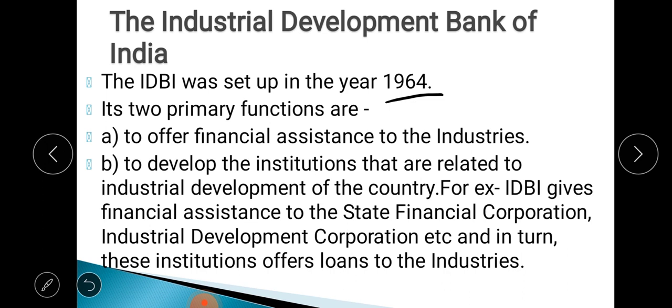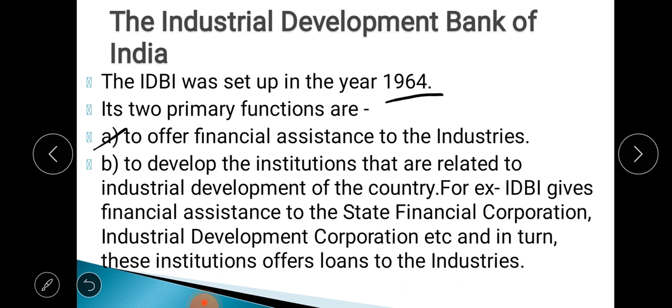So you remember this year, and you see the main motive of this Industrial Development Bank of India was to develop the industries, for industrial development in India. So their main motive was for the development of various industries. Now the two primary functions, the primary role you can say, of this IDBI, Industrial Development Bank of India, is, you see, the first one, to offer financial assistance to the industries.